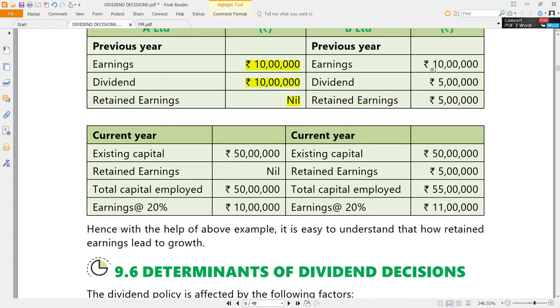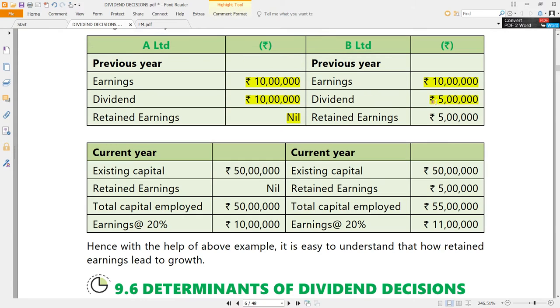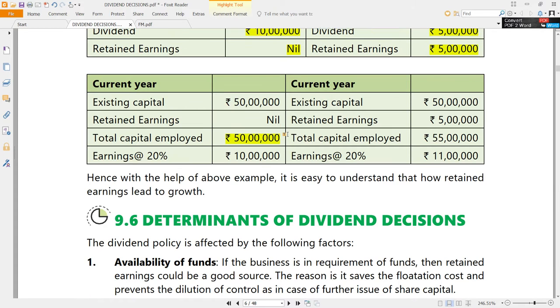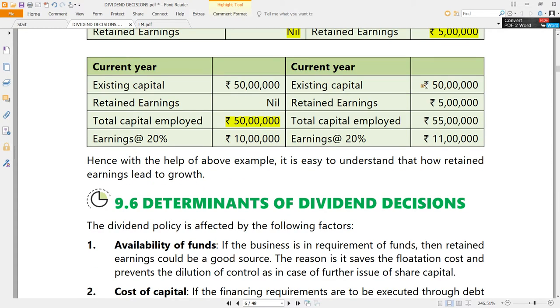What about B Limited? B Limited also earned the same 10 lakhs, no doubt. But it did not distribute the entire amount as dividend. It distributed only 50% as dividend, which means it has retained earnings of 5 lakhs. So now the capital of A Limited and B Limited are not the same. A Limited continues to have the capital of 50 lakhs because it does not have any retained earnings. But B Limited has 50 lakhs original capital plus retained earnings. That means B Limited has a total capital of 55 lakhs now.